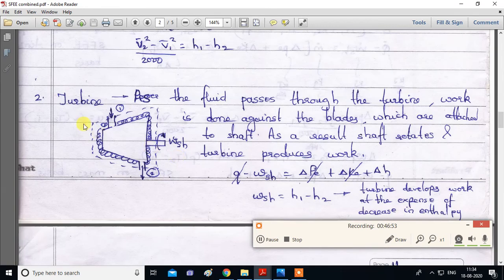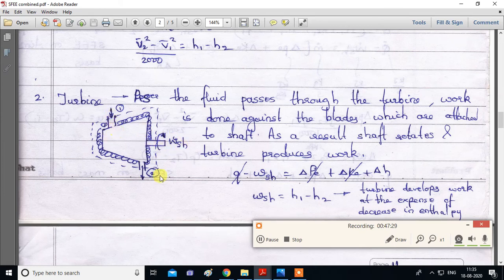Next device is turbine. What is a turbine? As the fluid passes through the turbine, work is done against the blade. We had seen the turbine blades which are attached to the shaft. So this is a turbine. In a turbine we have expansion. That is why here you can see the turbine area is increasing. And this turbine is insulated, meaning heat transfer is zero. This turbine will have a shaft from where we get shaft work. When we get shaft work, this is from the control volume. That is why this work will be positive.